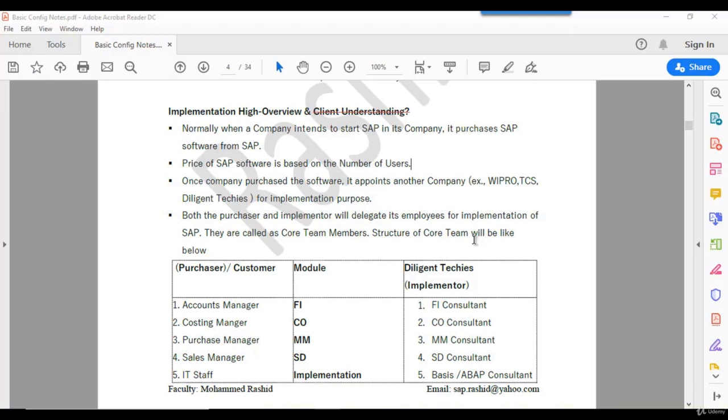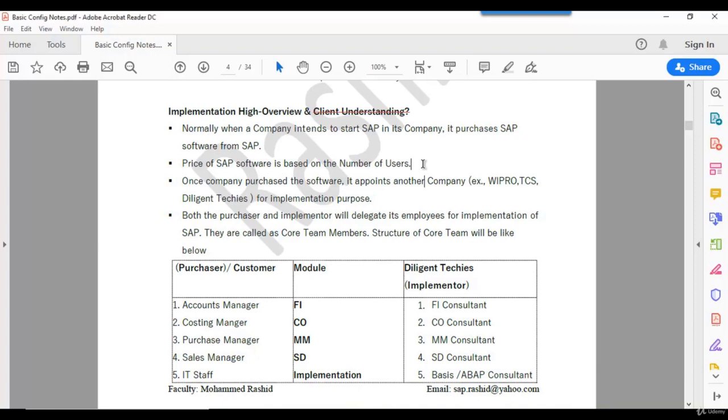In this session, we are going to understand a high-level overview of an implementation project. Normally, when a company intends to implement SAP in their company, they will approach SAP. SAP will visit their premises and assess their business and number of users. They will give the quotation for implementation, and along with that, they will suggest the required hardware as well. What is the recommended hardware for SAP installation purpose?